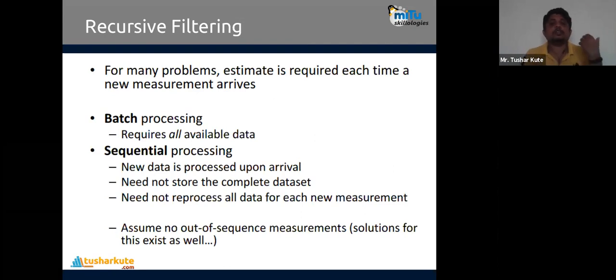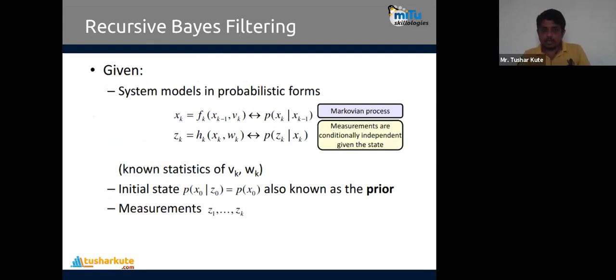First process, second process, third process. You need not store the complete data set, and need not reprocess all of the data for each new measurement. It has to assume there are no out of sequence measurements, and will just make use of the sequential methodology in order to identify the most accurate sequential organization of the results from the particular robot. So sequential processing and batch processing, these two are used in recursive filtering.